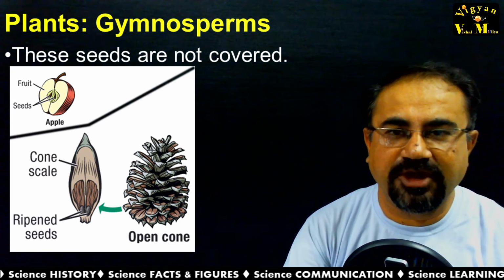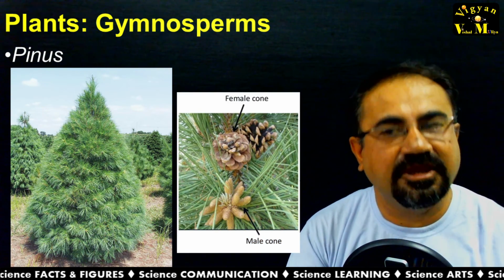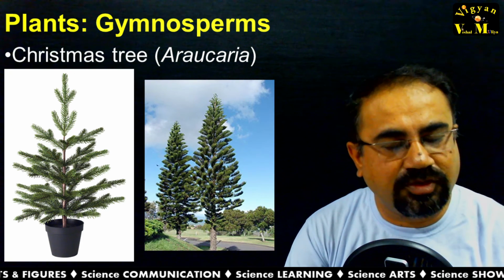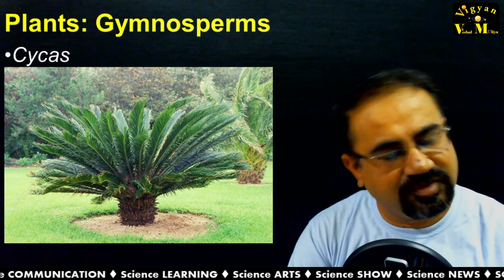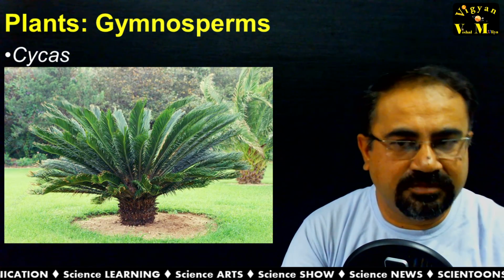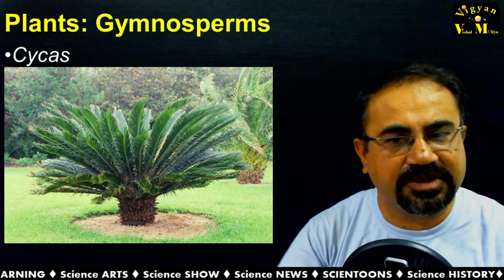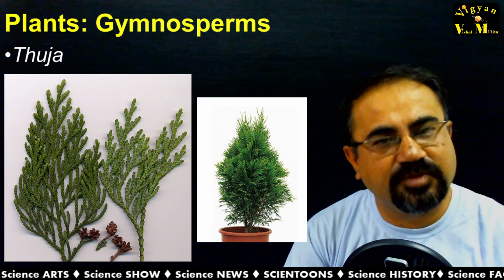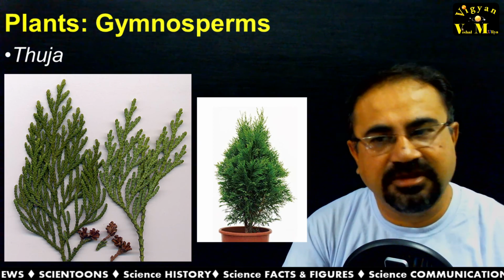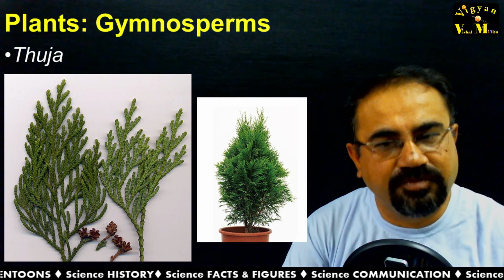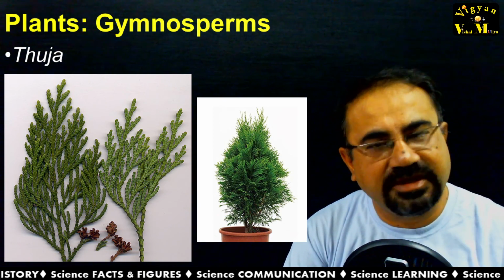Gymnosperms can be exemplified by pinus. Here you can see the photograph of pinus. Christmas tree, that is Araucaria. It is also a kind of gymnosperm. Cycas, one of the best example of gymnosperms found in our area. We are growing it for the ornamental purpose. And Thuja, which is one of the ornamental plant growing in gardens. So these are the example of gymnosperms, and this is all about the gymnosperms within our textbook.